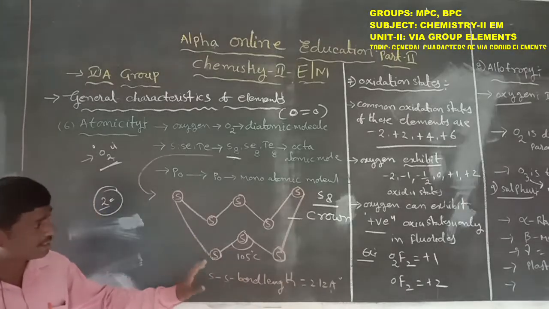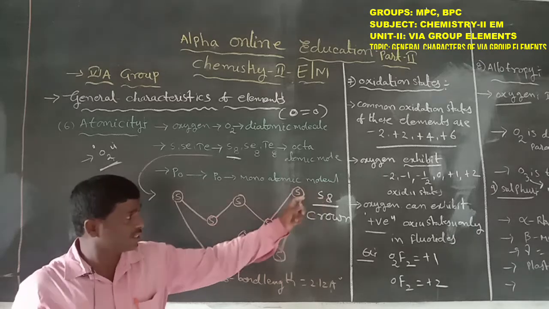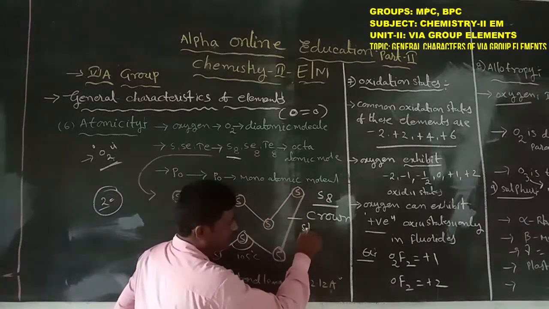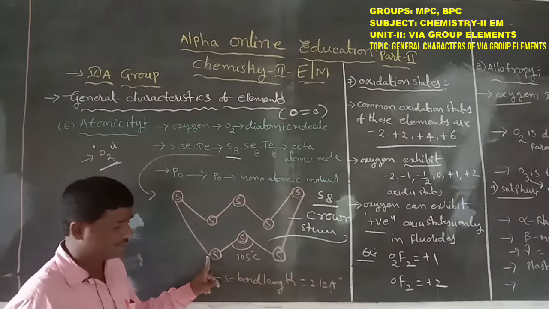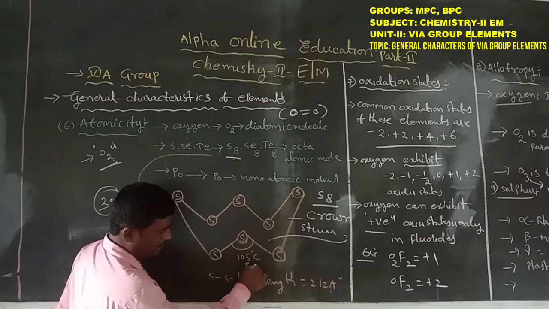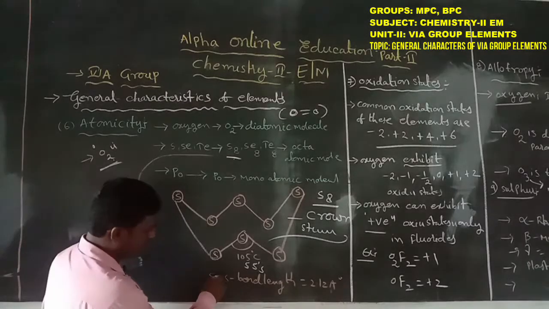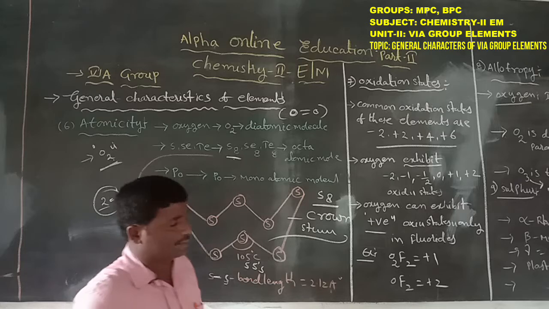The 8 sulfur atoms are present in the S8 molecule in a crown structure. The bond angle is 105 degrees and the sulfur bond length is 2.12 angstroms.